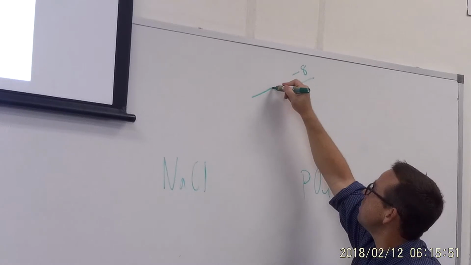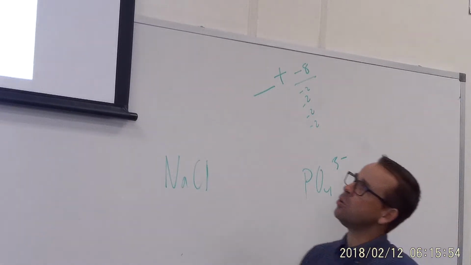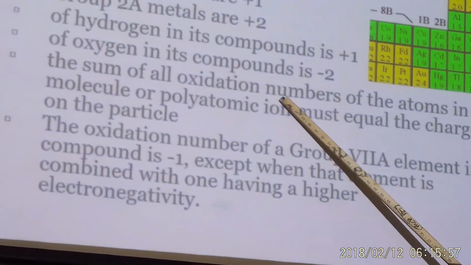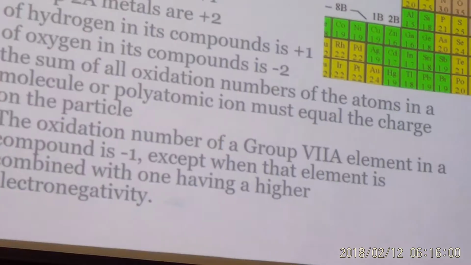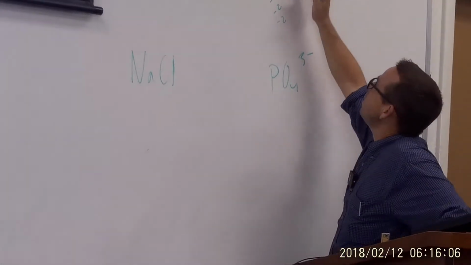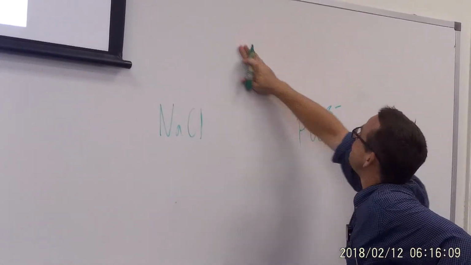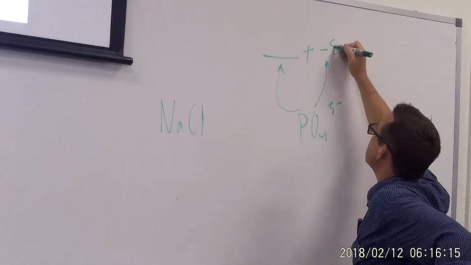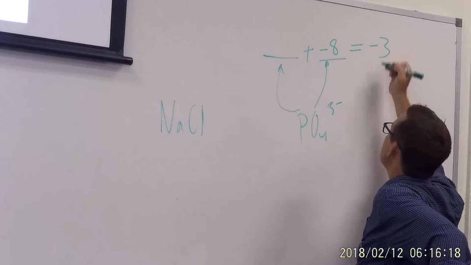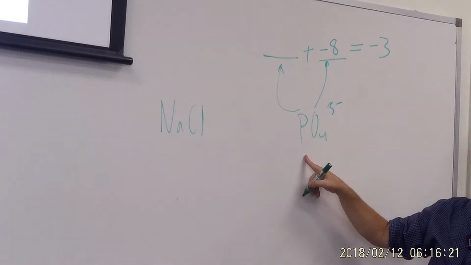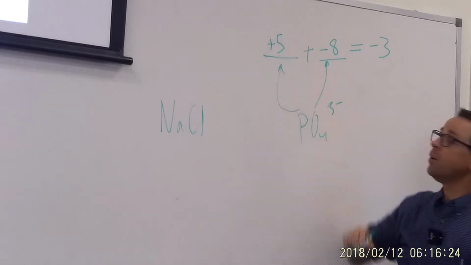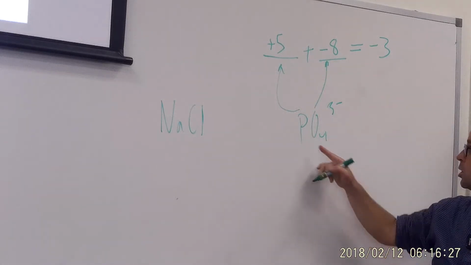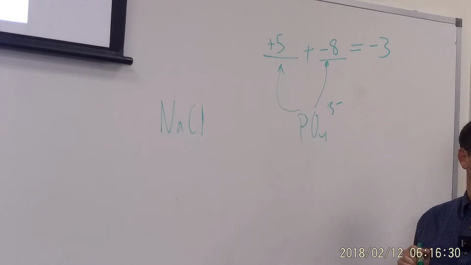No rule about phosphorus. However, there is this rule: the sum of the oxidation numbers has to equal the charge on the compound. What's the charge on this species? -3. Whatever the charge on the phosphorus is, plus the charge from these oxygens equals minus 3. So what's the charge on the phosphorus? Plus 5. Very good. So that's how we identify the charge on things that don't have a rule associated with them. All these rules will help us identify the oxidation number.